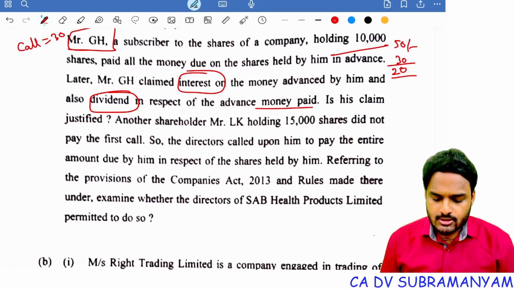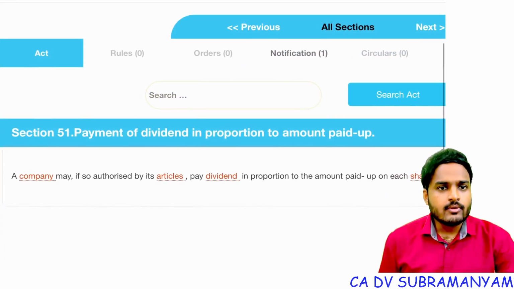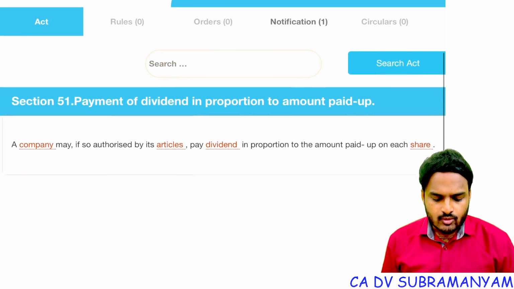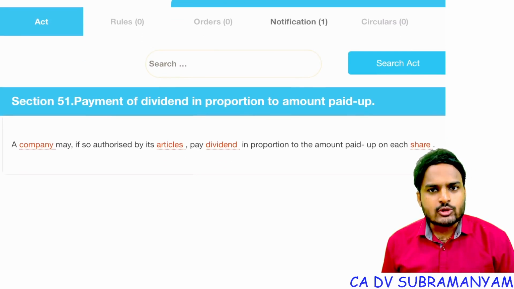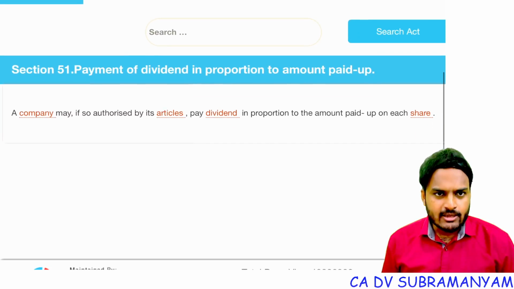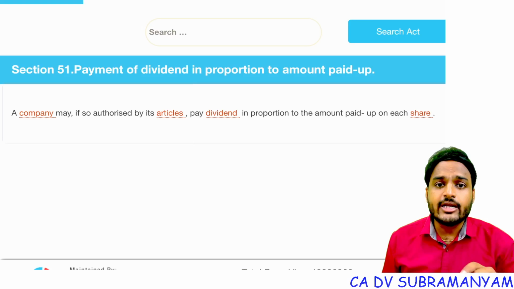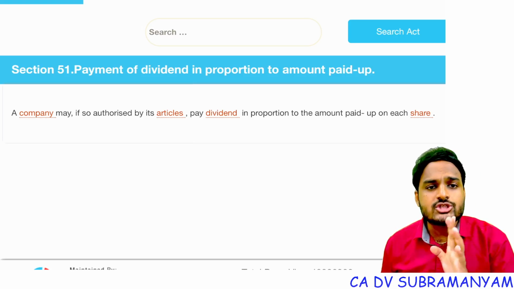And let me show you one more provision. Section 51 of Companies Act 2013 says payment of dividend in proportion to the amount paid up. A company may, if so authorized by its articles, pay dividend in proportion to the amount paid up on each share.